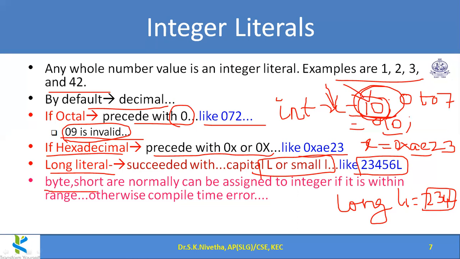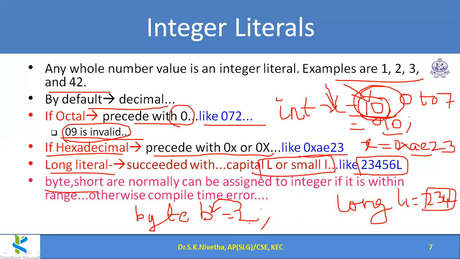And similarly for byte and short data types, normally we can give like byte b equal to 2. In the same way, I can give it as I give an integer. 2, by default, is an integer. Any constant without any specific suffix is an integer decimal. But here I am trying to assign one integer into a byte variable.